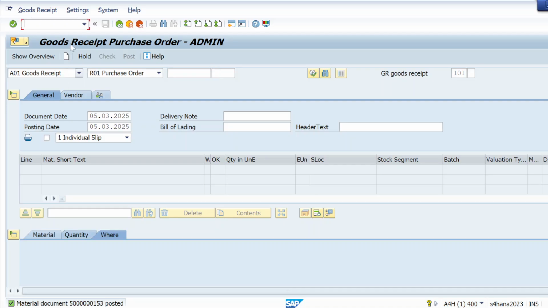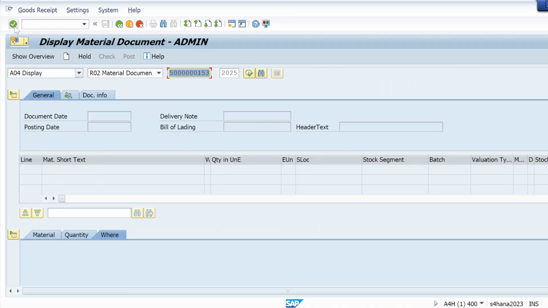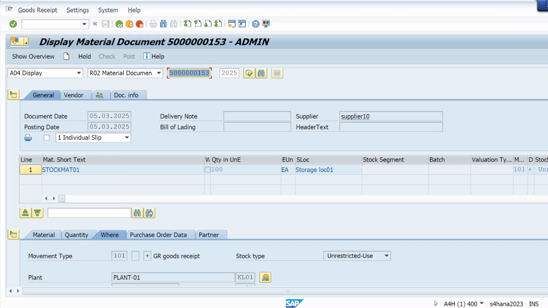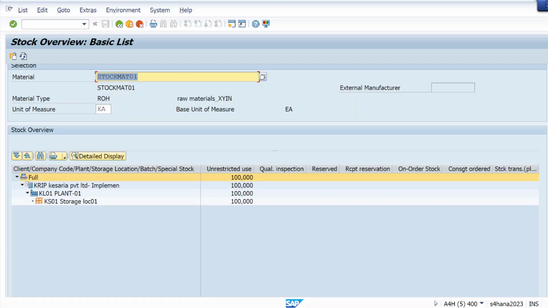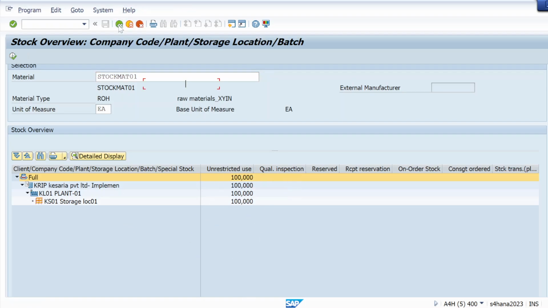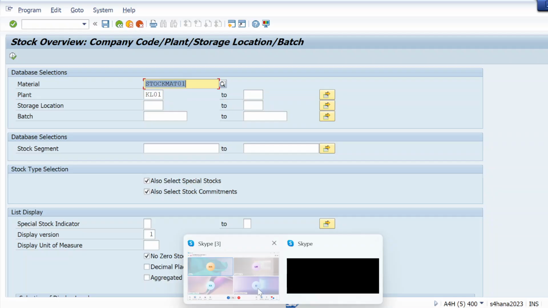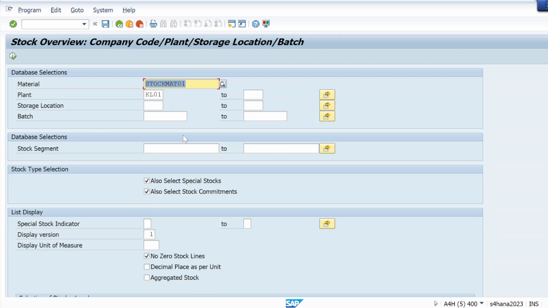If I just check the stock overview, I go to that display, hit enter, go to stock overview. You can see 100 quantities there, right? This lecture you just save as how to resolve ticket errors.